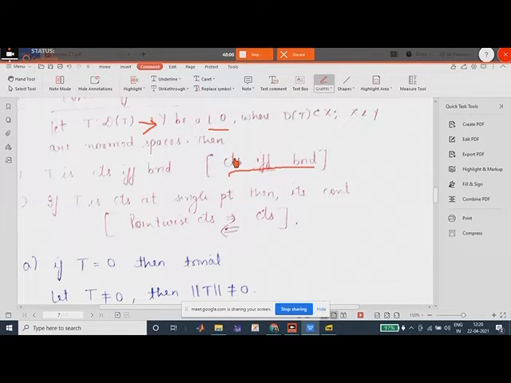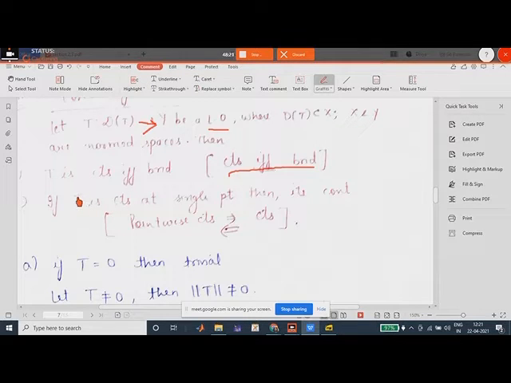We can't say that in functions, right? Functions में हम ये generally नहीं कह सकते थे that if a function is continuous, then it is bounded, and if it is bounded, it is continuous. We can't say that, right? But it holds for operators. T is continuous if and only if it is bounded.